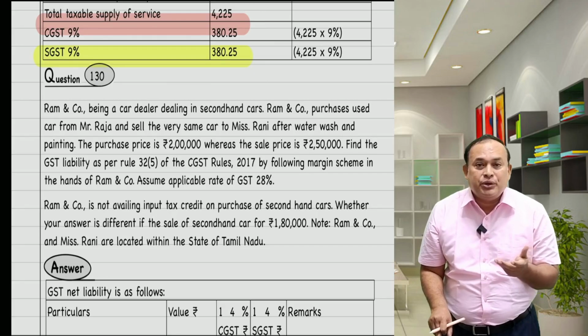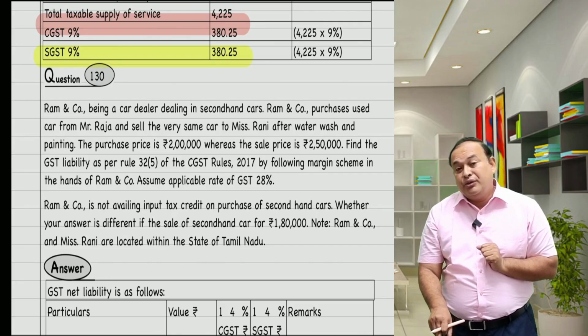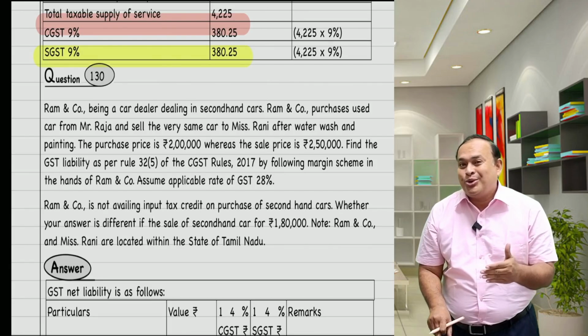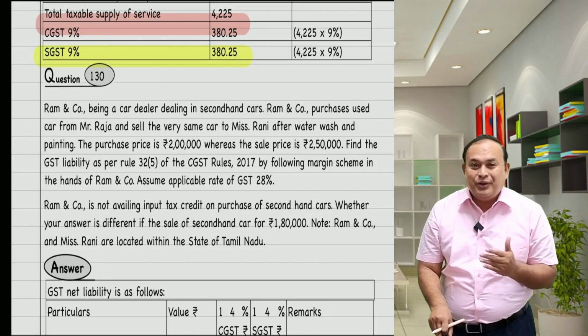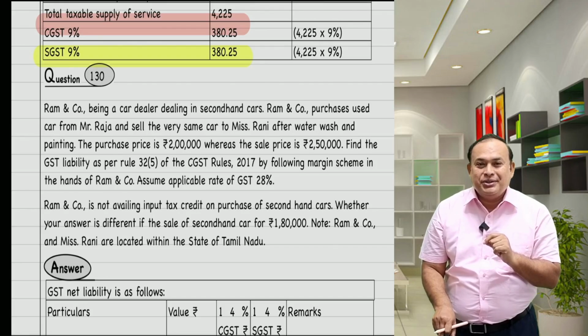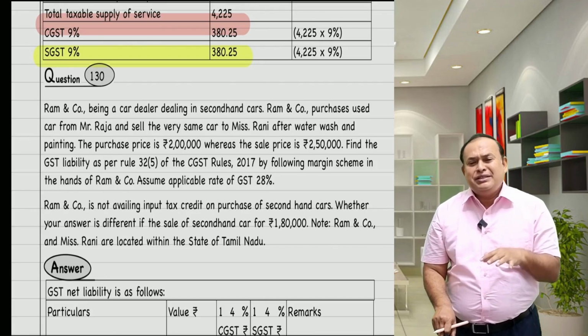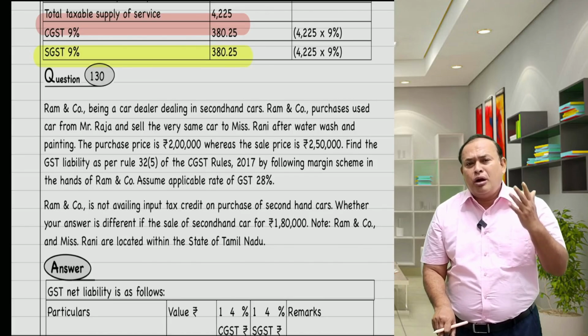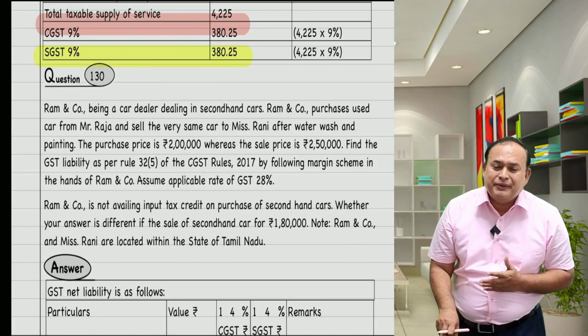In the last class we referred to lottery tickets, where the concept of lottery being supplied or sold came. I have clarified to you by taking offline tickets and online tickets. This is also a problem that appeared long back in the RTP of CA Final.